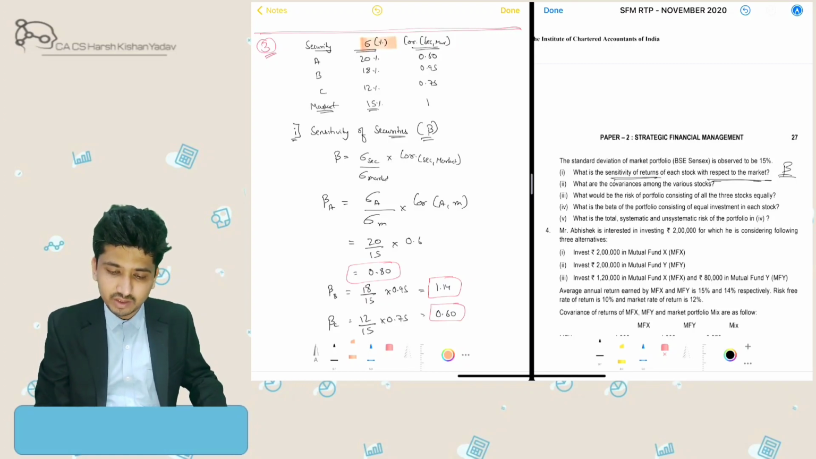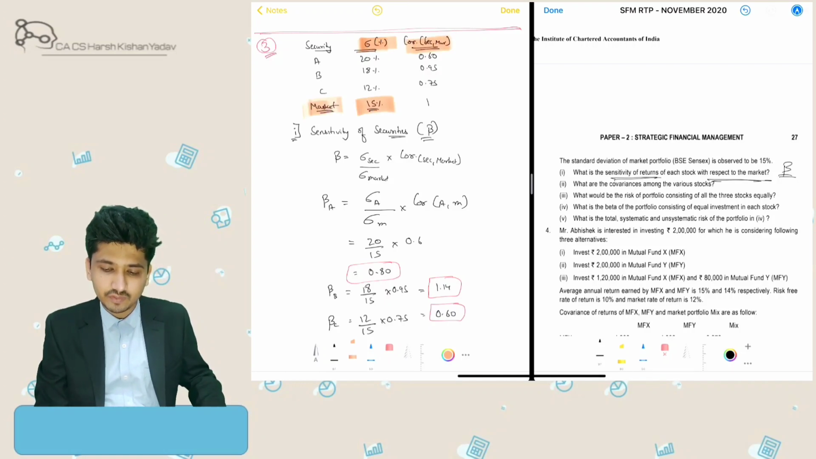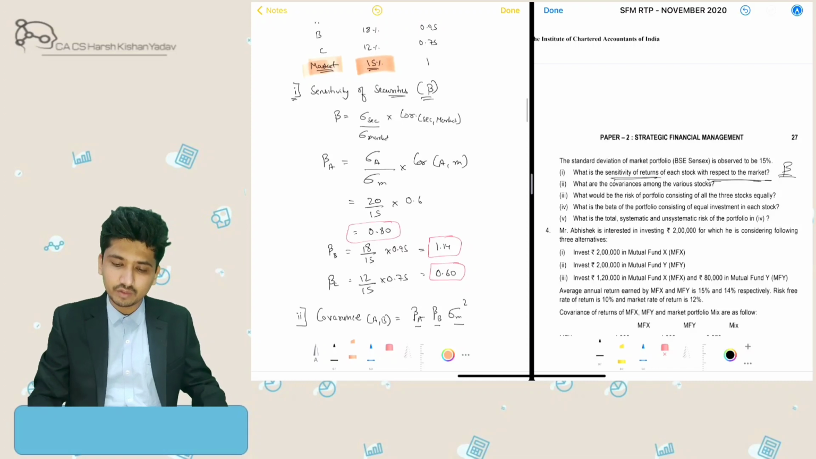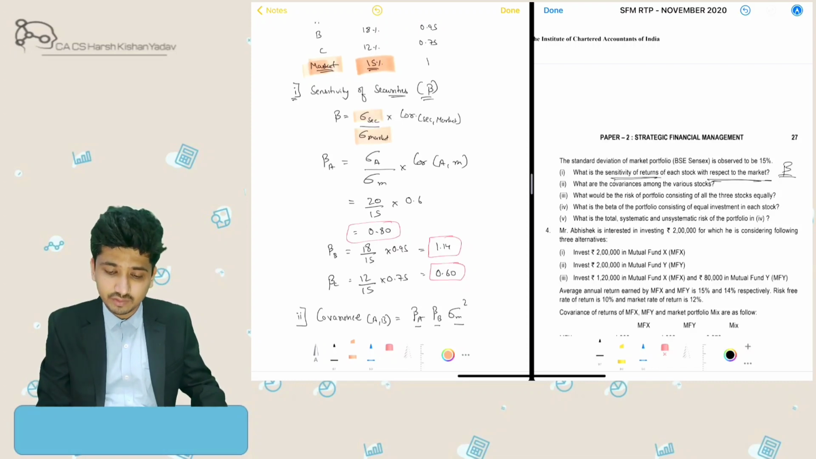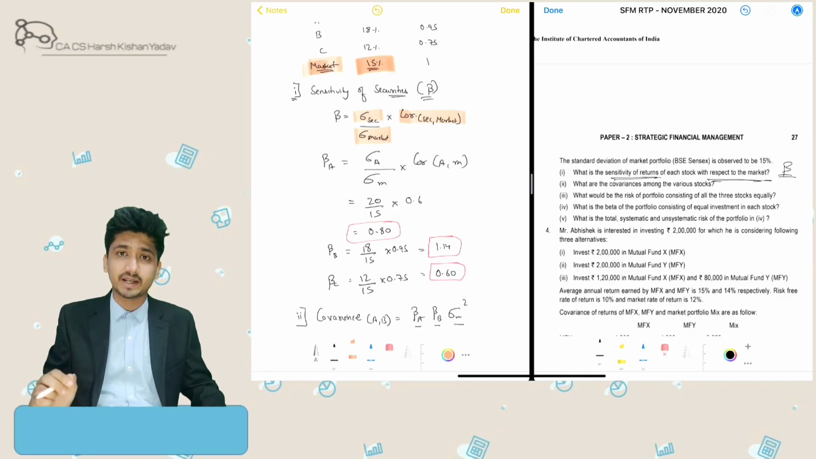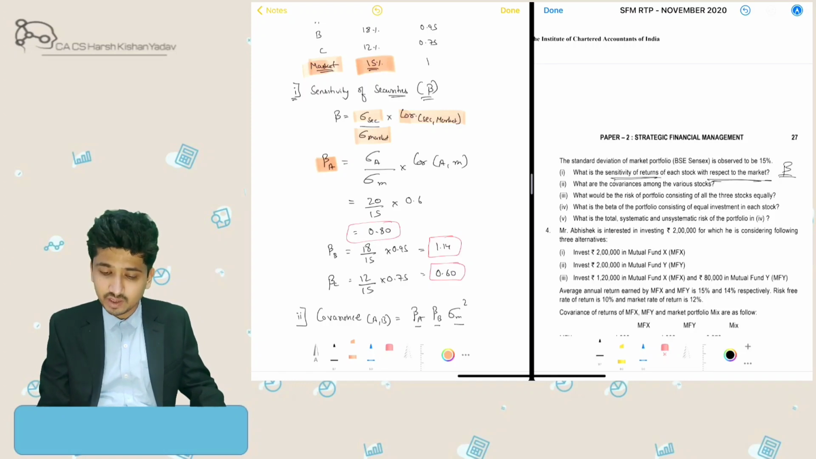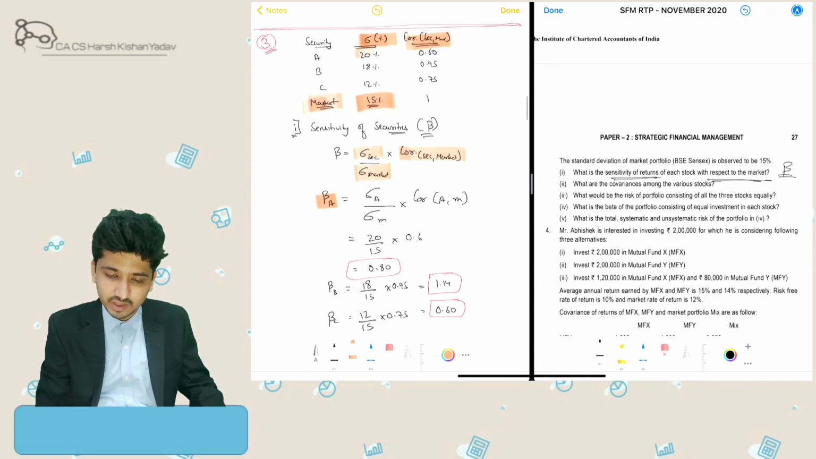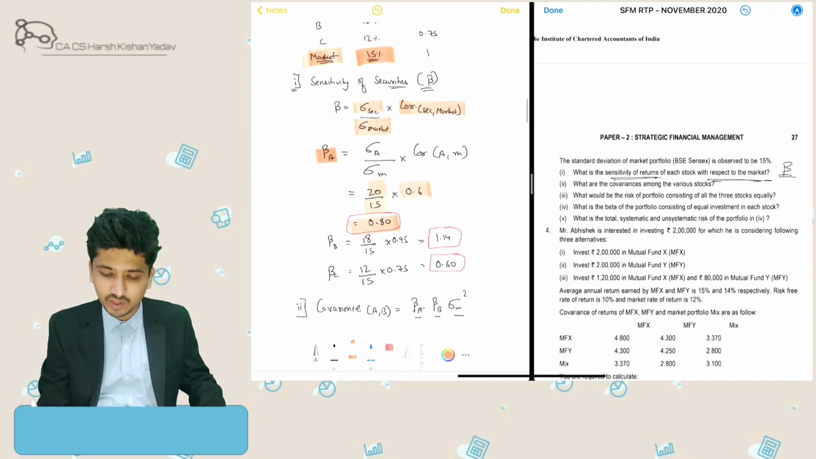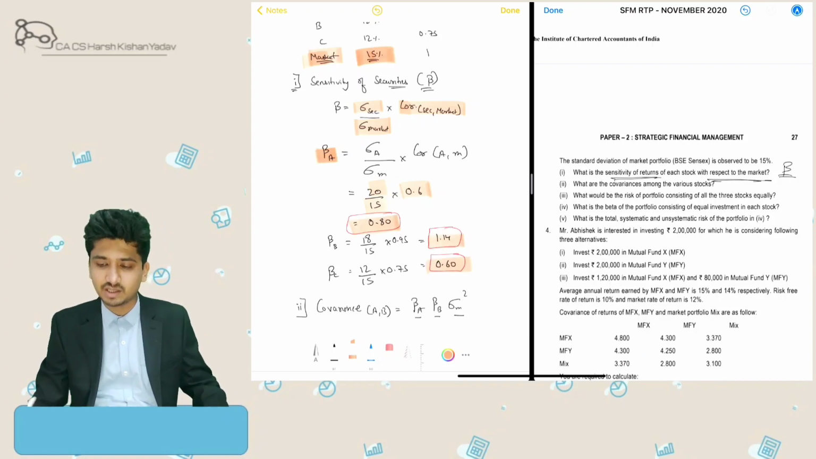First we will note down the standard deviation given and the correlation. Market standard deviation was 15%. The sensitivity formula is standard deviation of security divided by standard deviation of market, into correlation of security with market. For beta calculation of A, standard deviation of A is 20, divided by standard deviation of market, which is 15, into correlation of A with market, which is 0.6. So we will get the beta of A. Similarly we can get beta of B and C also.